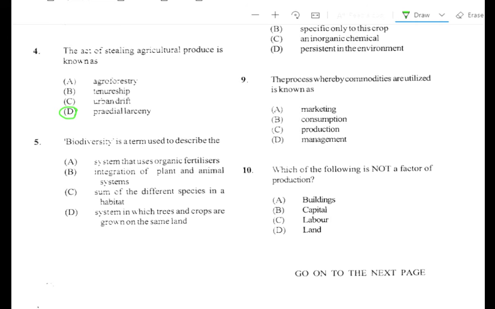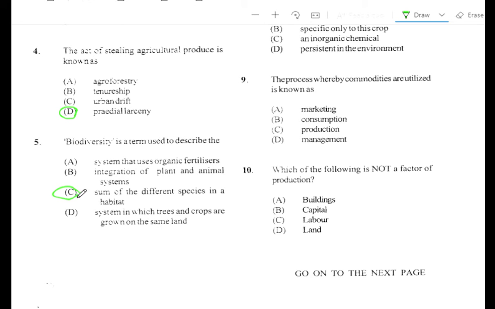Question number 5. Biodiversity is a term used to describe the A. System that uses organic fertilizers, B. Integration of plants and animal systems, C. Sum of different species in a habitat. So this is the answer, C. D says system in which trees and crops are grown on the same land.